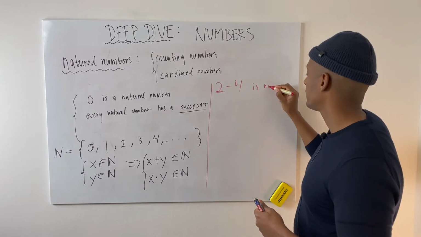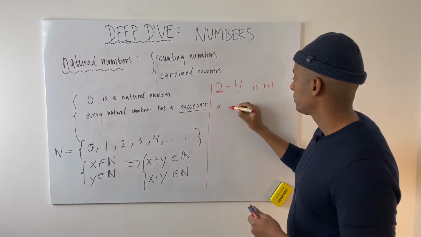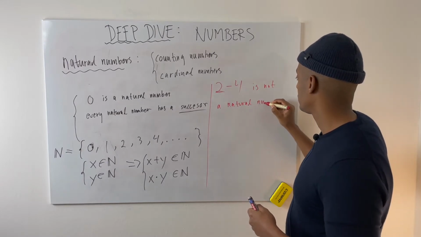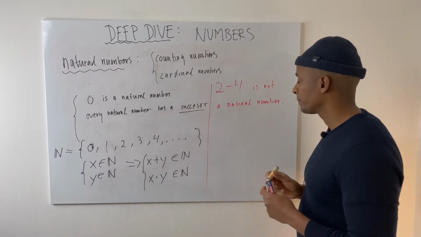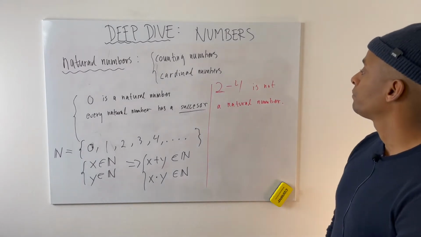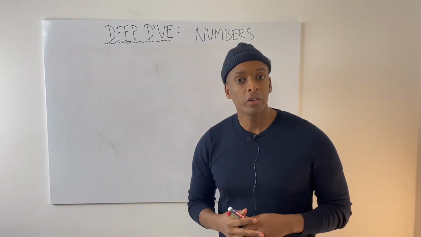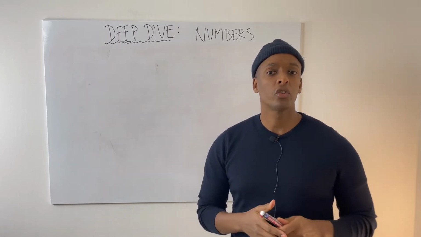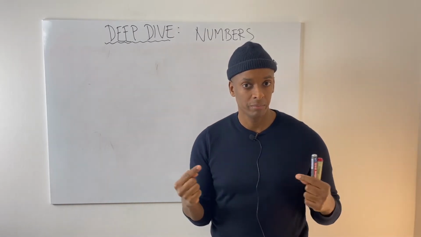This is not a natural number. Okay? So now we saw the limits with the natural numbers. We get into trouble when we do subtraction.